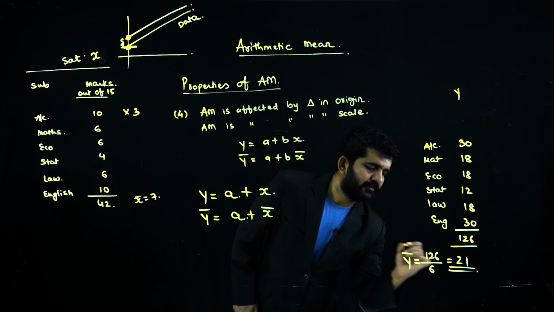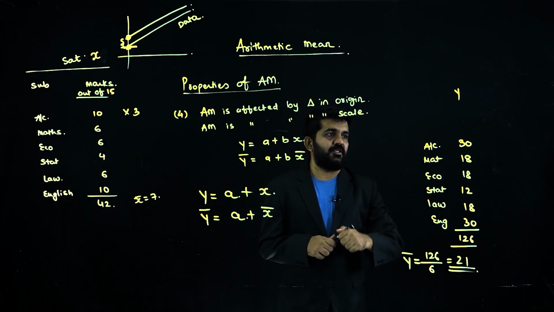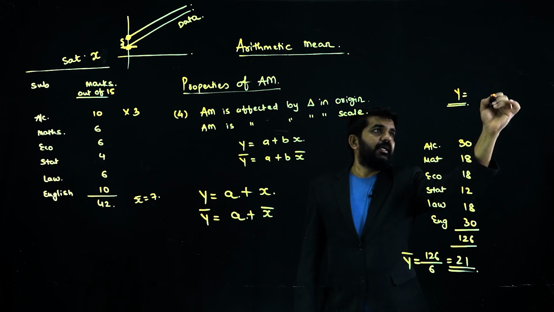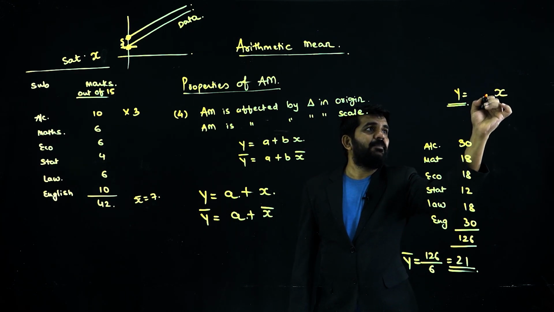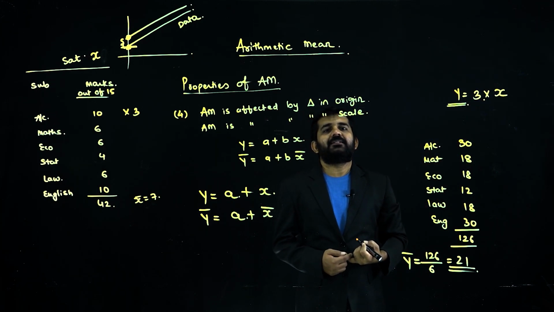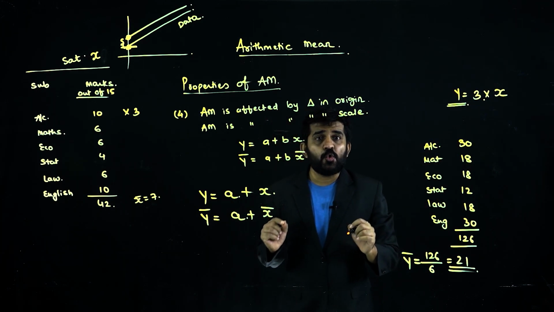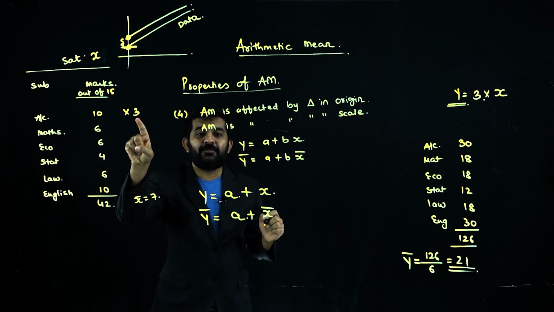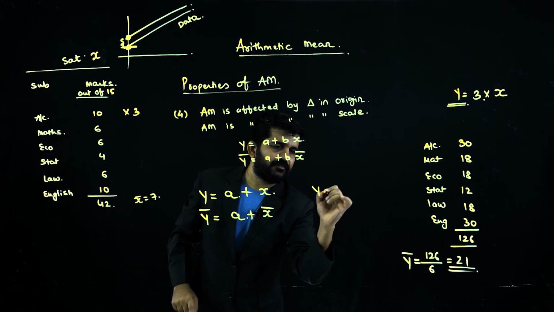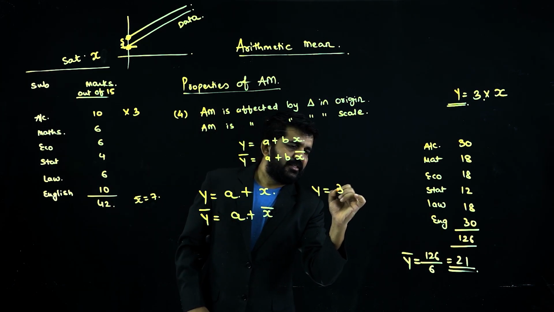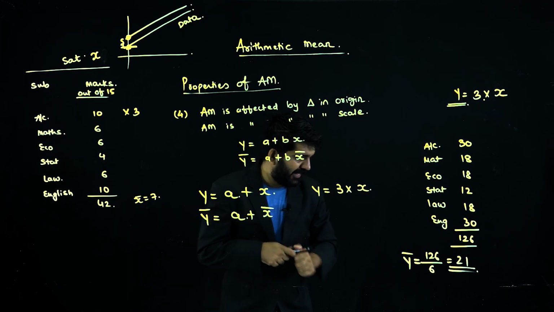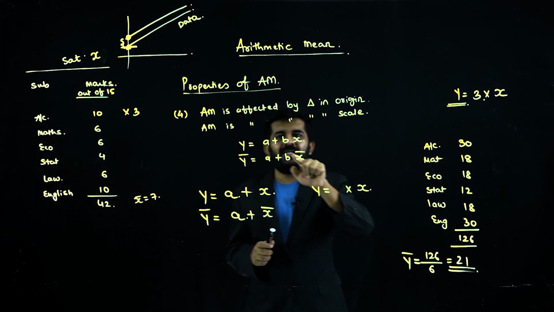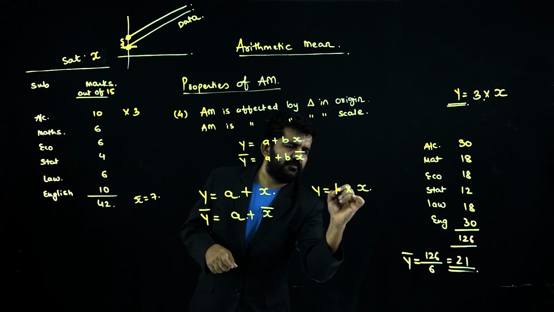What is my Y bar? 21. This is my new variable. What is my new variable Y? It is X multiplied by 3. So, if you multiply 3 with all your variables, I am denoting: if Y is equal to 3 multiplied by X, what is 3, A or B? B. Whatever is the multiple, we will write it as B.